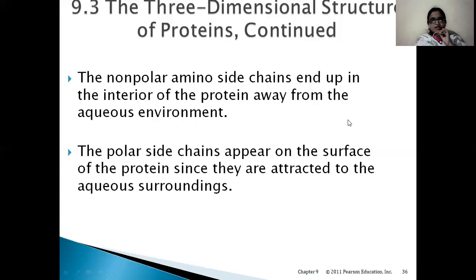Okay, so we have discussed in the earlier slides that R group can be hydrophilic or hydrophobic. Hydrophilic means water loving, hydrophobic means water hating, right? So in the formation of a three-dimensional structure, these hydrophobic and hydrophilic interactions will play a major role. Okay, hydrophobic side chains will be packed on the inner side of the protein, and hydrophilic groups will be packed on the outer side of the protein. This small point we have to remember here.